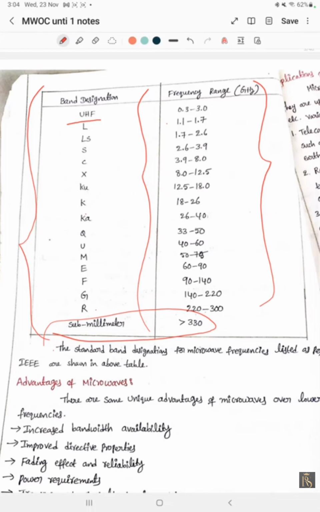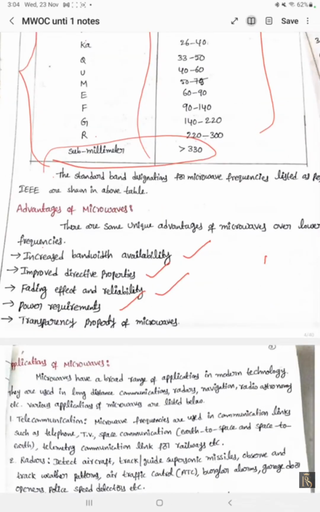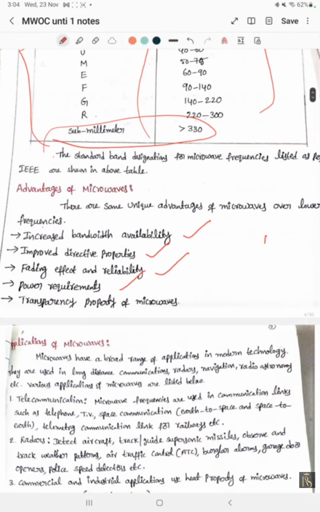Advantages of microwaves. There are some unique advantages of microwaves over lower frequencies: increased bandwidth availability, improved directive properties, fading effect and reliability, power requirements, and transparency properties of microwaves. Increased bandwidth availability means if we know the particular frequencies, then we also know the bandwidth availability, because so many bands were added. So it is a good thing for us.